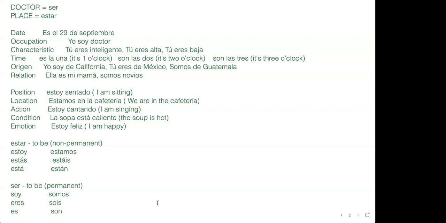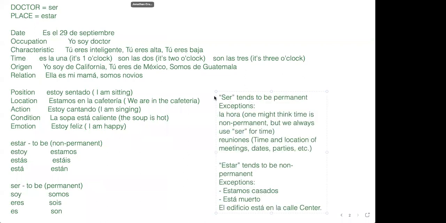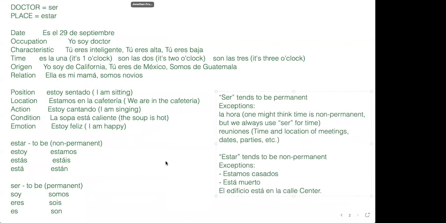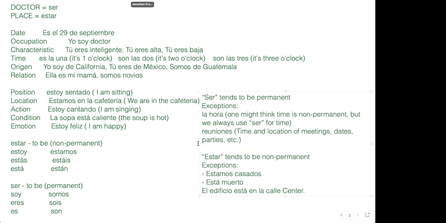Of course, there are some exceptions to this because this is the way that I teach it. I don't tend to remember these because that's a lot to remember, and I'm not really a big acronym person. Acronyms, they work sometimes, but only when it simplifies things. To me, this is kind of overly complicated. But hey, if you like it, there it is. That's why I put it on this video.